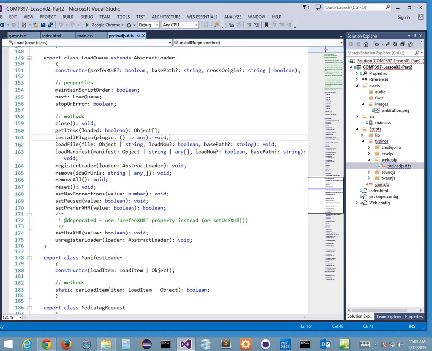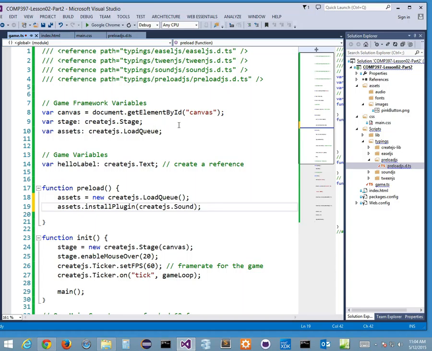Well, I want you to change it. It's actually line 161 inside the preloadjs.d.ts file. I want you to take away this part and just make it any. It's kind of a cheat, but it works. It's a hack, that's right. And now, do I get the error? No. It's gone. That error is gone, baby, gone.